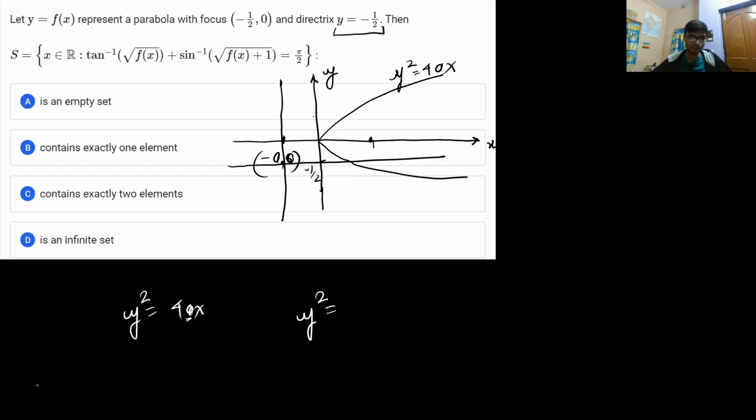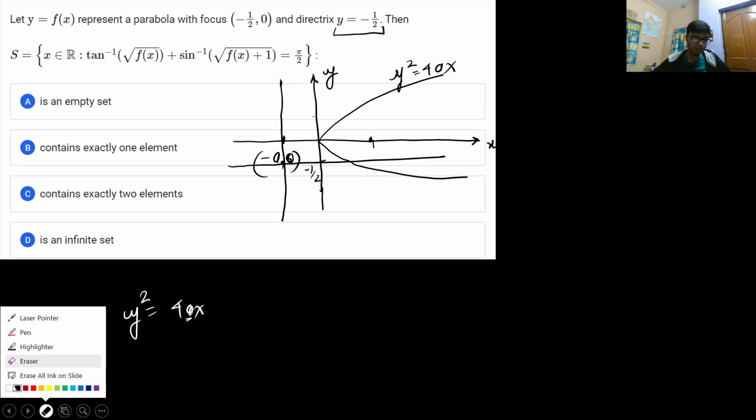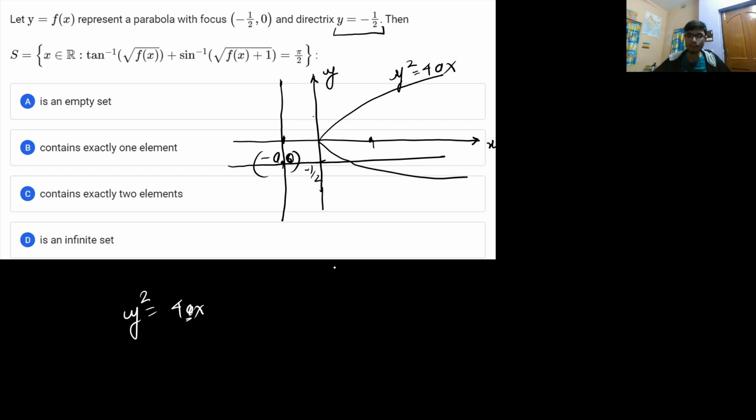So let me find out how we can get to the parabola. What we know, we just need to use some transformation. So y + 1/2 = 0 is the directrix, and similarly the focus is x = 1/2. So x minus the focus. From here you can also deduce another important equation, that is y with the directrix and x with the focus. That's how basically you can also write the equation of a parabola. If I have the focus and the directrix, we can also imply that the distance between the focus and the directrix is equal to 2a. So from that you get the value of a. But that's a general case.